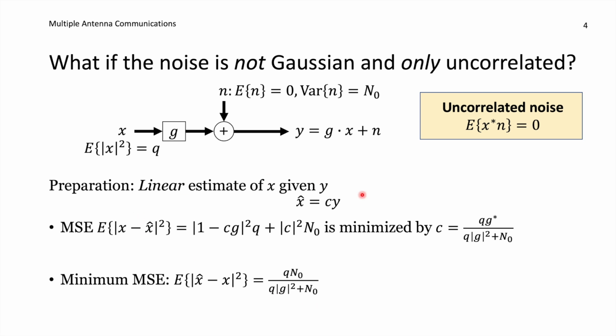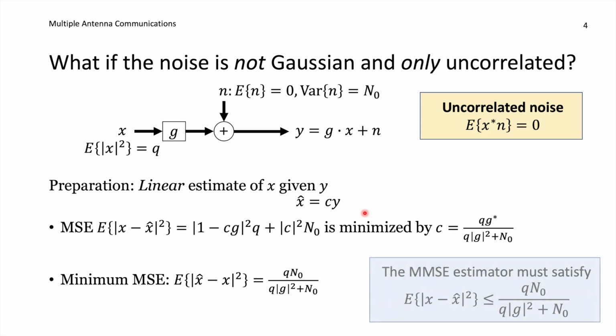And actually what we have obtained here is also known as the linear minimum mean squared error estimator. And this is only the best choice of estimator among the linear estimators that can be written in this particular form, but among all conceivable estimators, including those that are non-linear, we know that the mean squared error that we could achieve will be smaller or equal to the number that we have computed here.